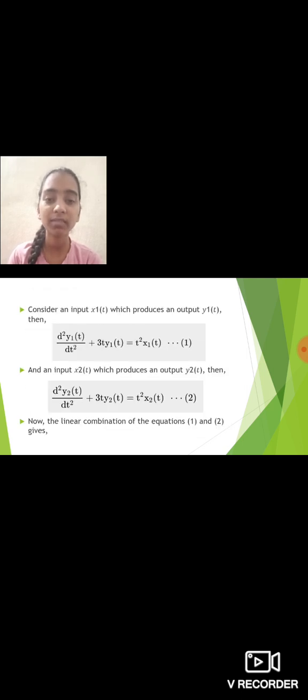Considering an input x1 of t to produce an output y1 of t, we get equation 1, and then an input x2 of t to produce an output y2 of t.